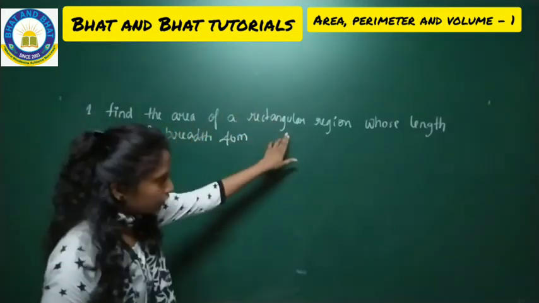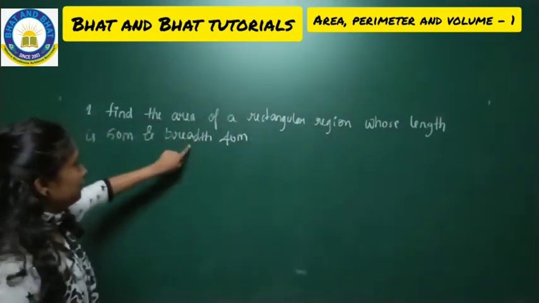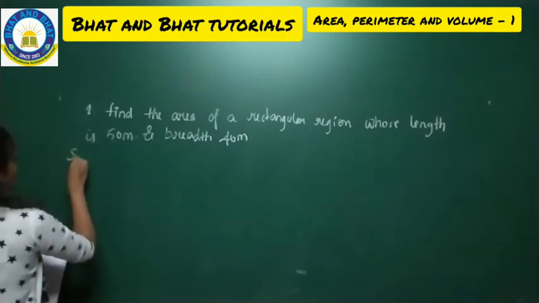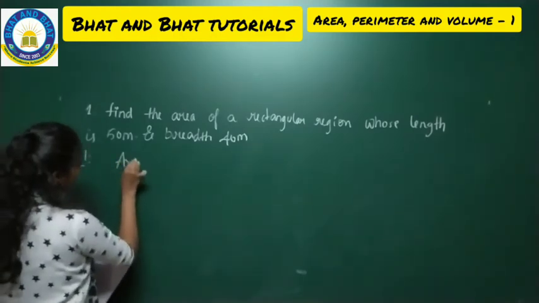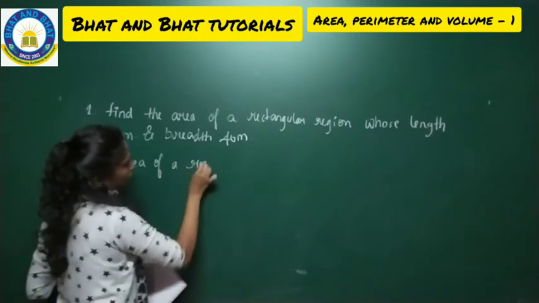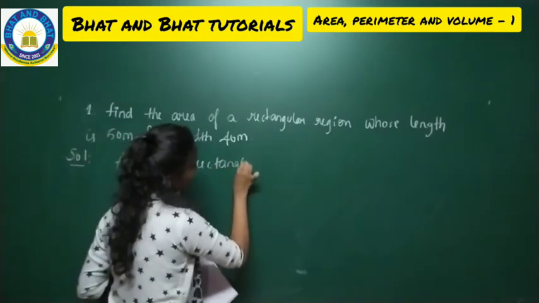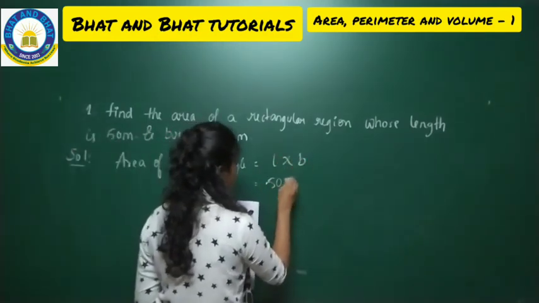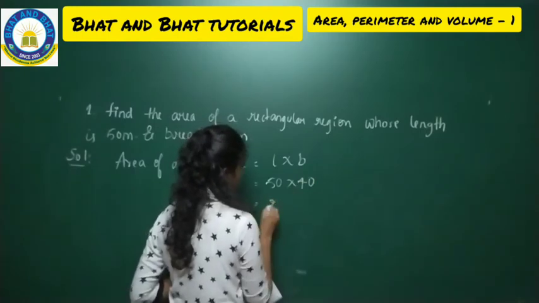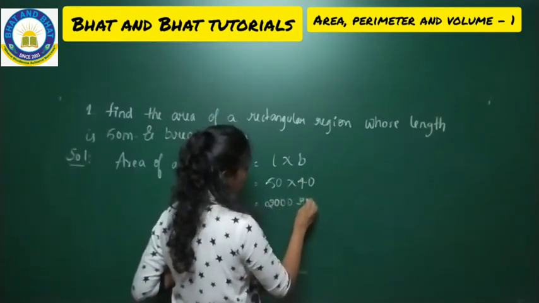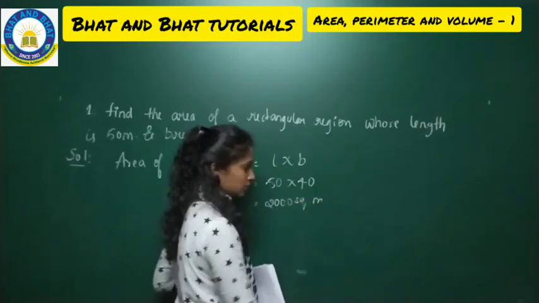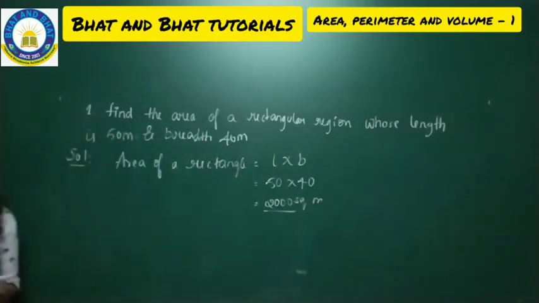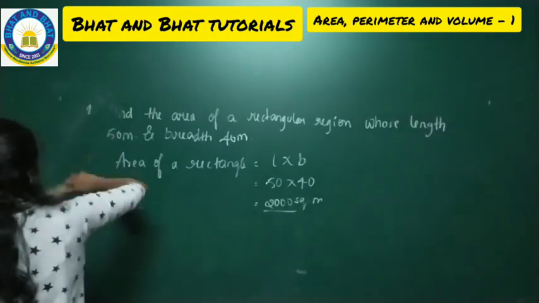You have to find the area of the rectangle. They have given you the length and the breadth. Use the formula, students, that is to find the area of a rectangle, we use the formula length into breadth, and the length is 50, the breadth is 40, so totally it is 2000 square meter. Got this? Make a note of this question now. So fine, hope you all copied the first one. Now I'll go with the second question. All of you have a look into the second question now.